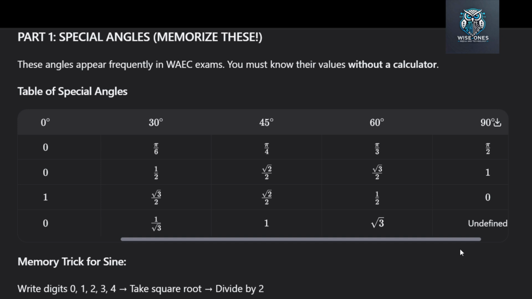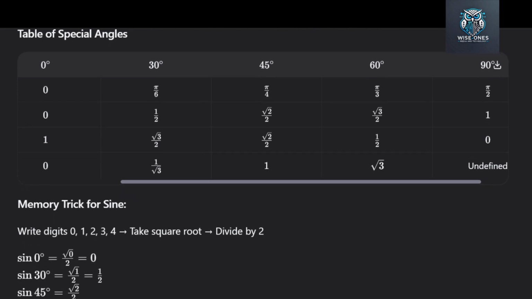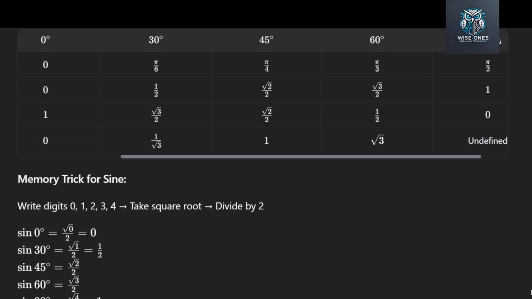Here's a trick to remember sine. Write the numbers 0, 1, 2, 3, 4. Take the square root of each. Then divide by 2. Square root of 0 is 0. Over 2 is 0. Square root of 1 is 1. Over 2 is 1/2. Square root of 2 is root 2. Over 2 is root 2 over 2. Square root of 3 is root 3. Over 2 is root 3 over 2. Square root of 4 is 2. Over 2 is 1. See, that pattern makes it easy.